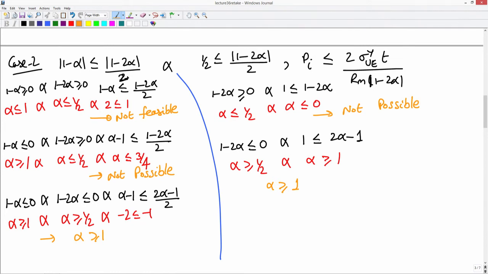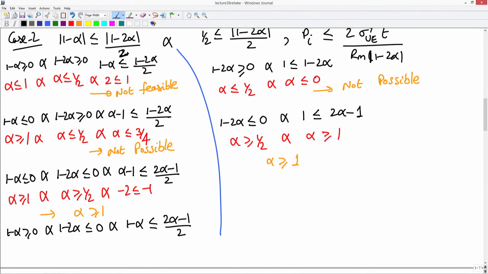Okay. The final case that we have to consider is 1 minus alpha is greater than or equal to 0 and 1 minus 2 alpha is less than or equal to 0, and since 1 minus alpha is greater than 0, it will be 1 minus alpha should be lesser than 1 minus 2 alpha is less than 0, the positive value will be 2 alpha minus 1 by 2.